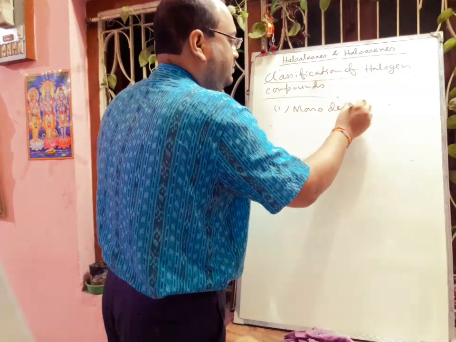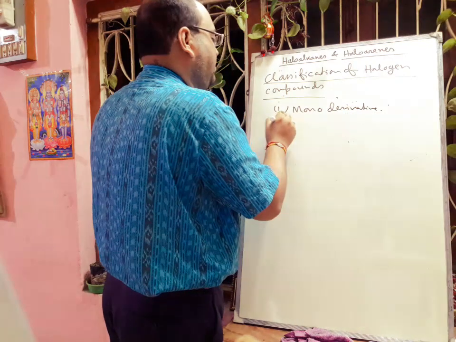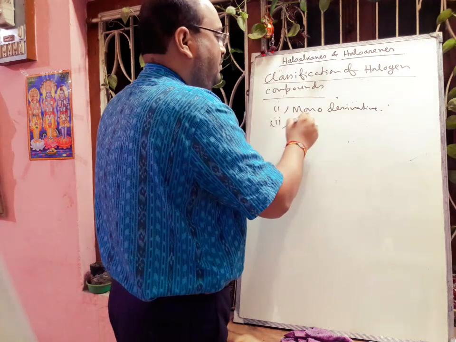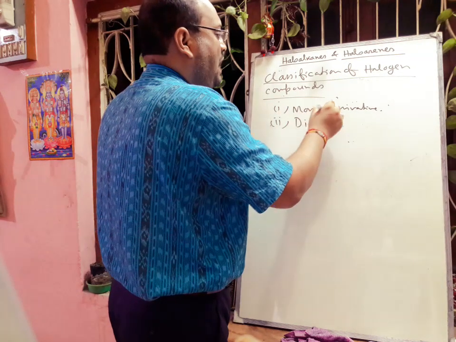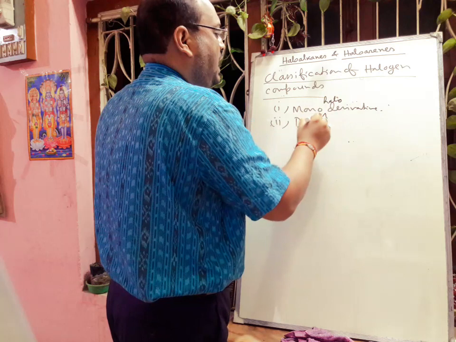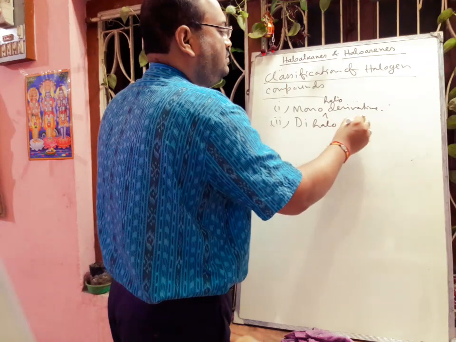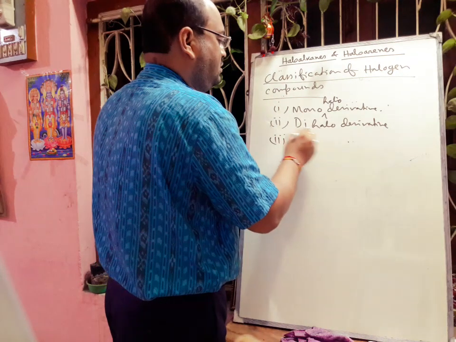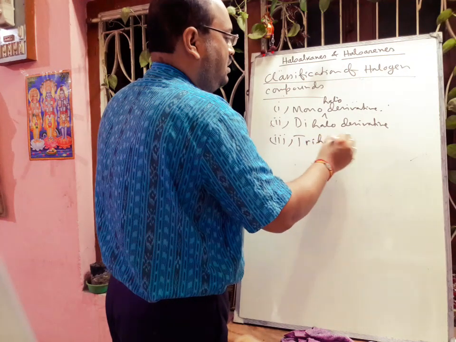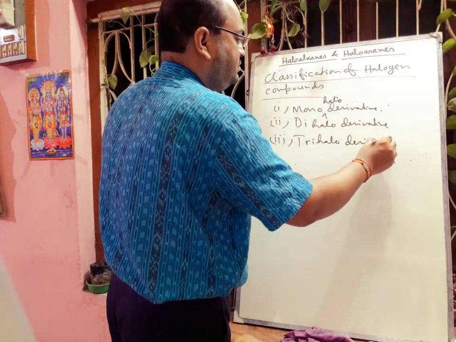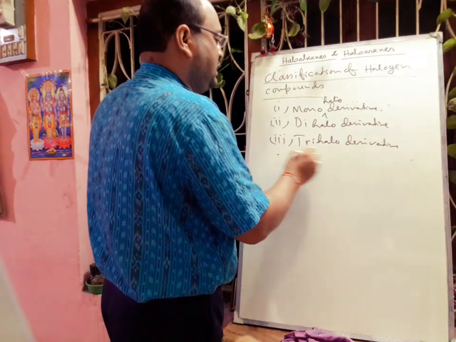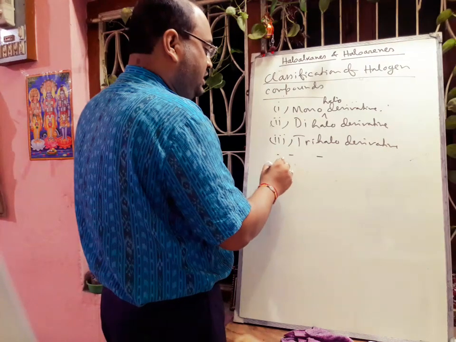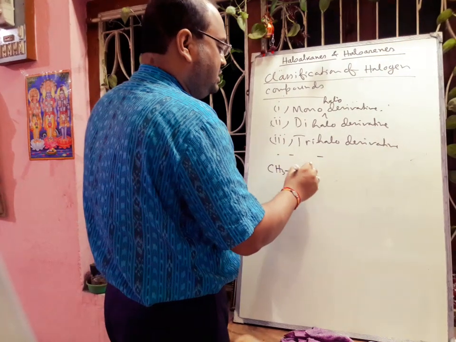Based on the number of halogen atoms, it may be a monohalo derivative, a dihalo derivative, the third one is a trihalo derivative, next tetra, then polyhalo derivative. So we can draw the examples, then you can easily understand.